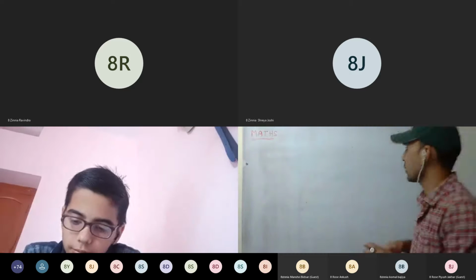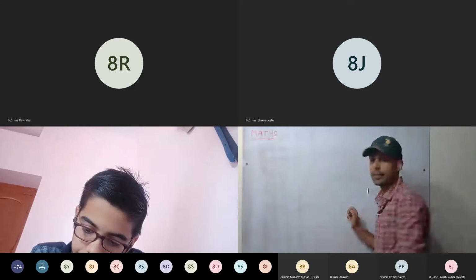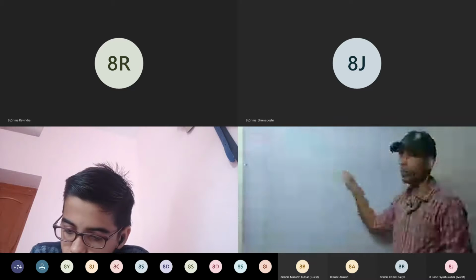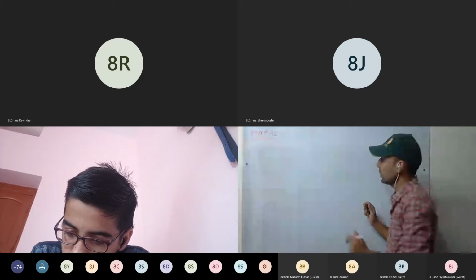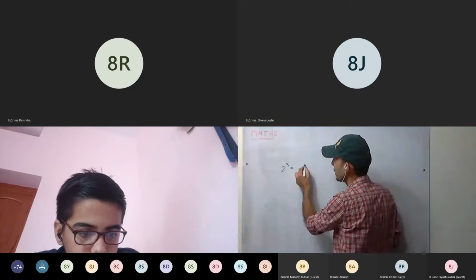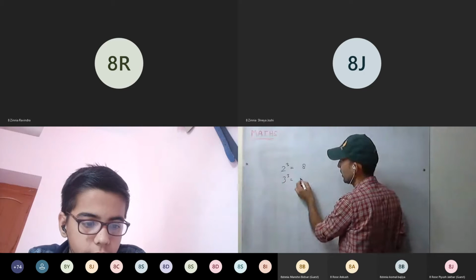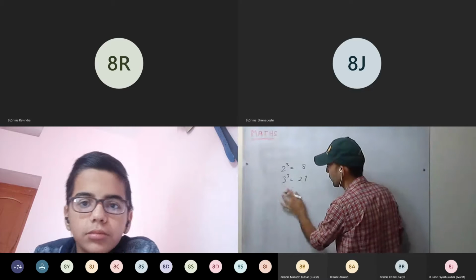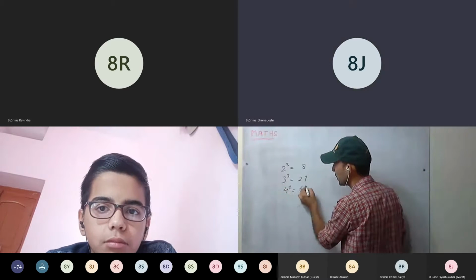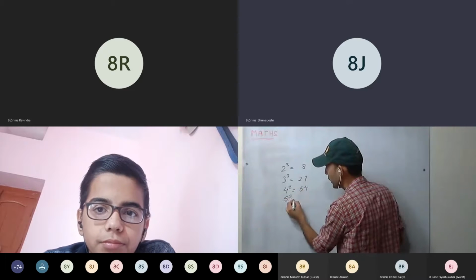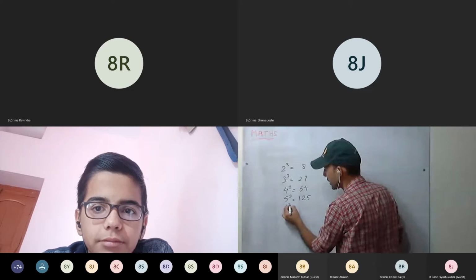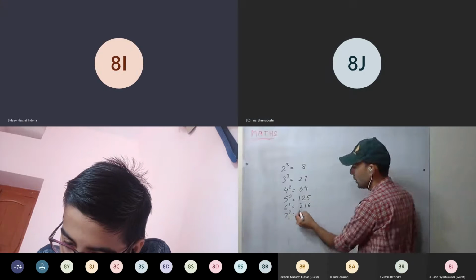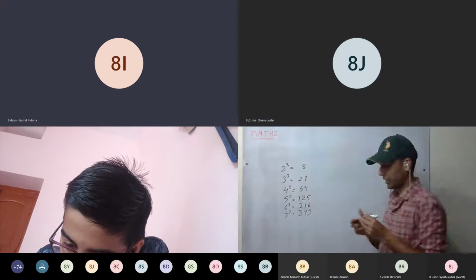Okay, third question. See here how you are going to do the third question. The question is asking whether it's a cube of an odd or an even number. So 2 cube is how much? 8. 3 cube is how much? 27. 4 cube, how much? 64. 5 cube, 125. 6 cube, 216. 7 cube, 343.